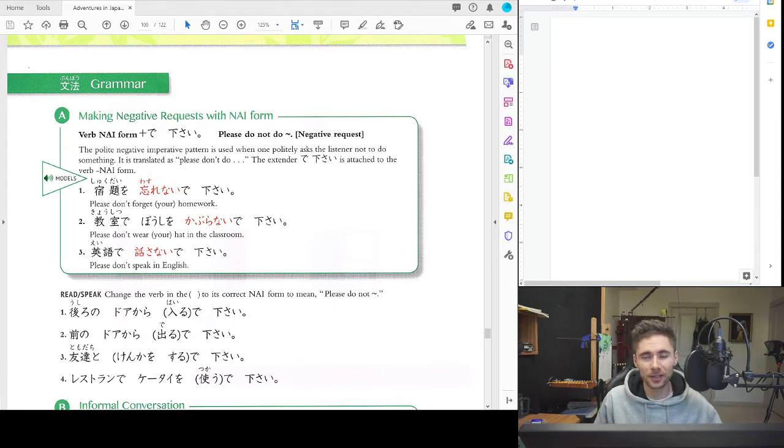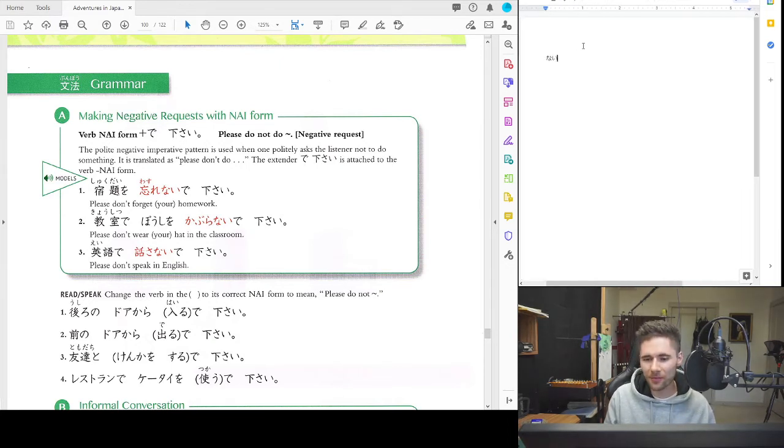We are in textbook 2, unit 3, lesson 2. And today, I want to talk about how to, as you can see here on your screen, make a negative request with the nai form. In the last lesson, lesson 3.1, you learned all about how to make the nai form. I'm going to review a little bit of that with you first. Then we're going to show you how you can ask someone not to do something using this nai form plus kudasai. Let's go ahead and review a couple of things.